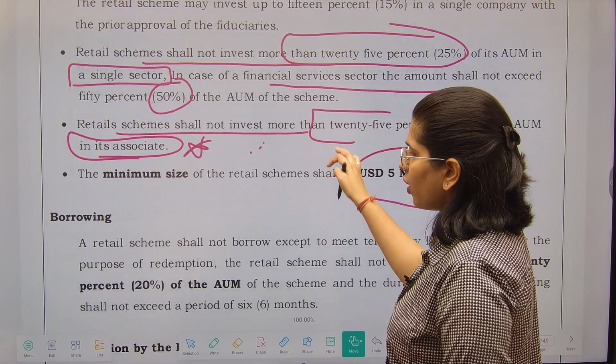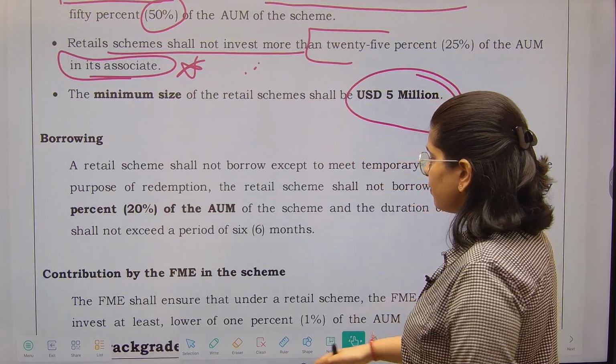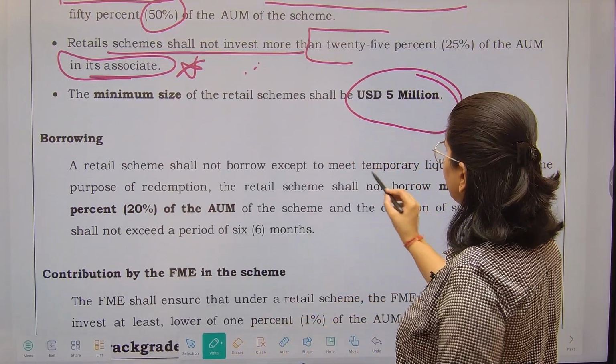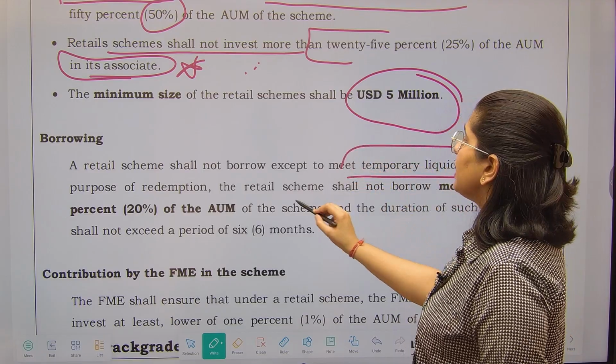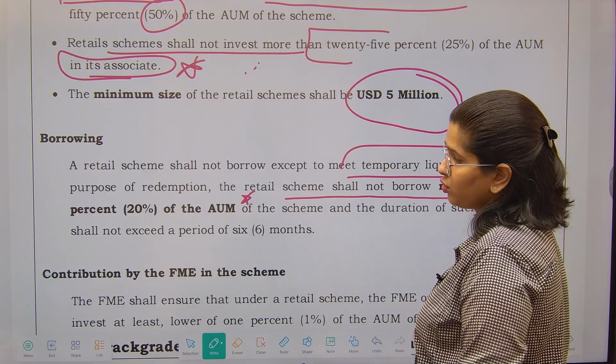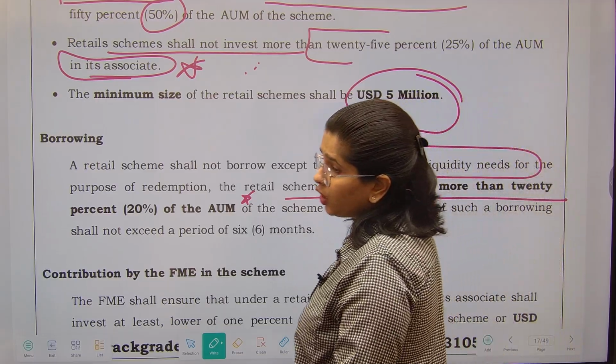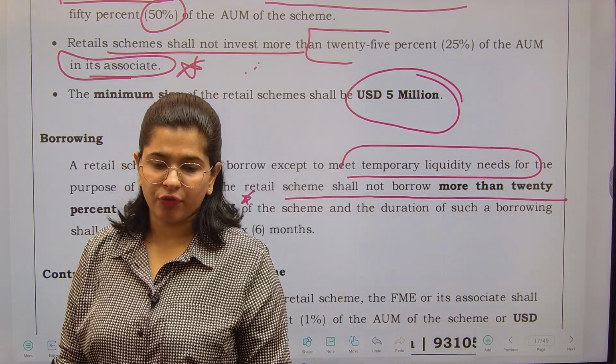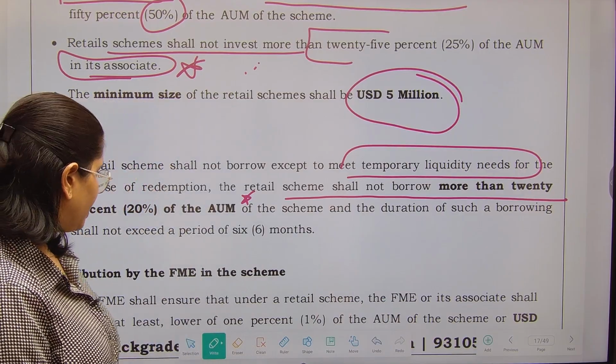Now next is the borrowing related thing. So a retail scheme shall not borrow to meet the temporary liquidity needs. The retail scheme shall not borrow more than 20% of the asset under management. So here the restriction is there. You cannot borrow more than the 20% of your asset under management.